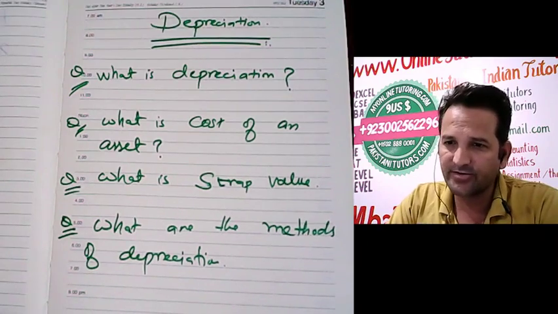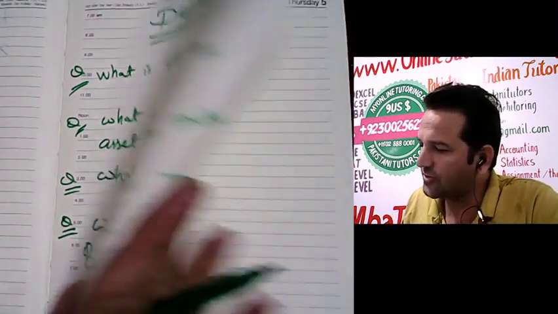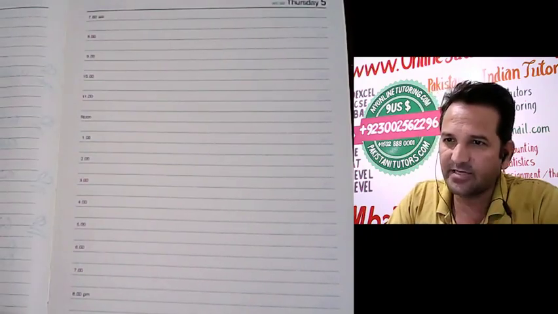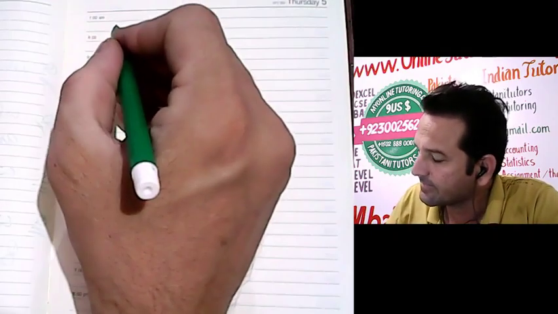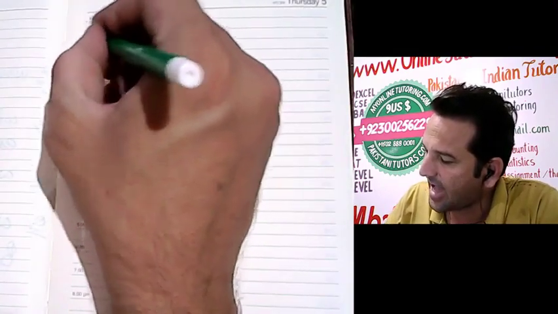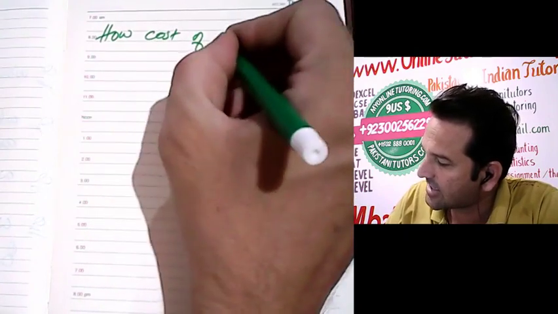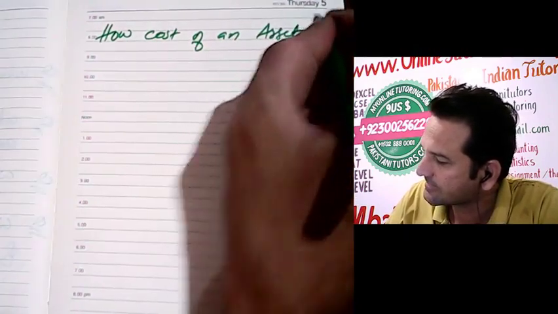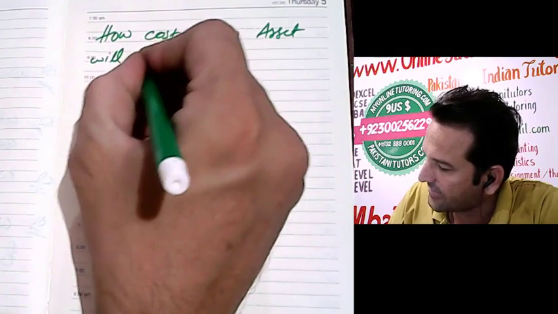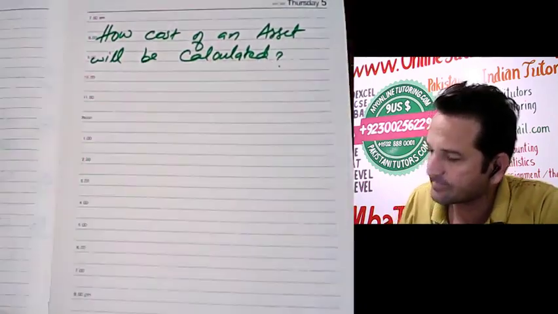Okay, so first of all, let me explain how the cost of an asset will be calculated.